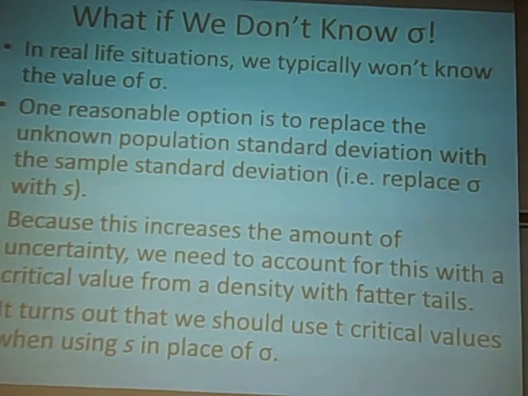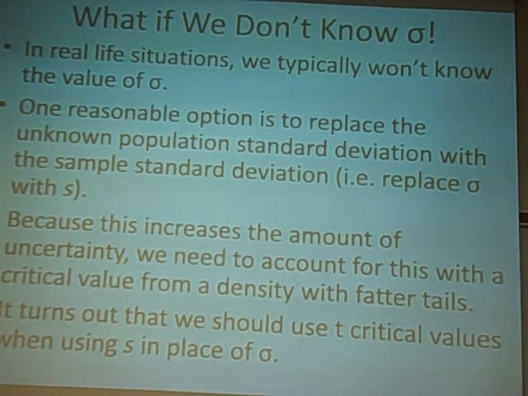But you guys tell me this. If you don't know sigma, the population standard deviation, and you replace it with the sample standard deviation, are you introducing more variability, or are you taking away variability? You're introducing more variability, aren't you? S is not exactly going to be what sigma is, and so you're introducing more uncertainty. So to account for this extra uncertainty, what we do is instead of using a z critical value, anybody want to guess? We're going to use a t critical value, right?